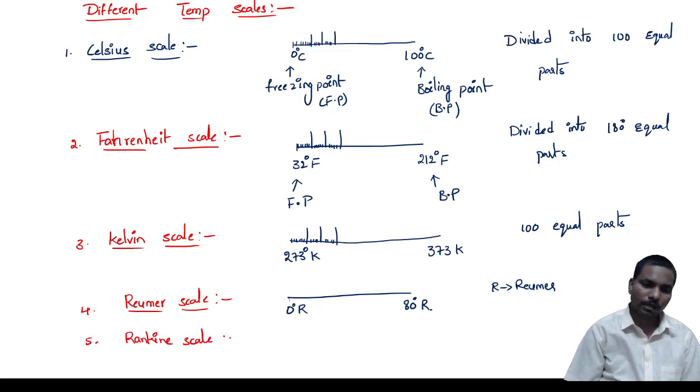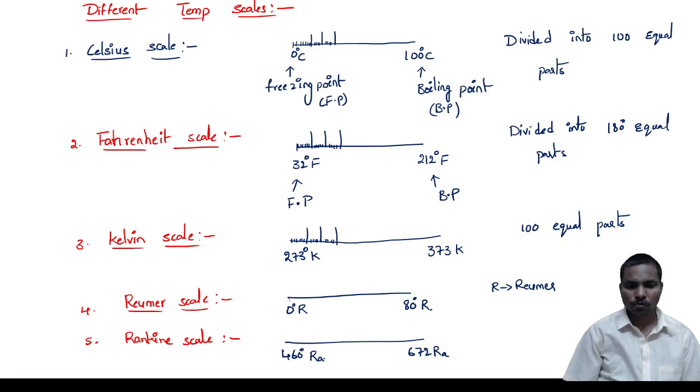It starts not from 0, guys, but from 460 degrees Ra to 672 Ra. So in total how many? 212 parts.